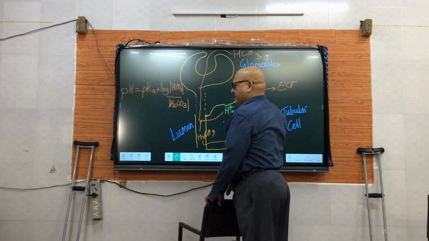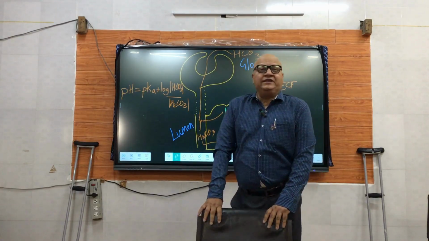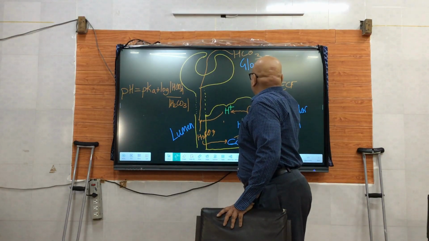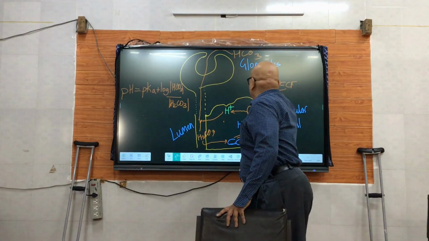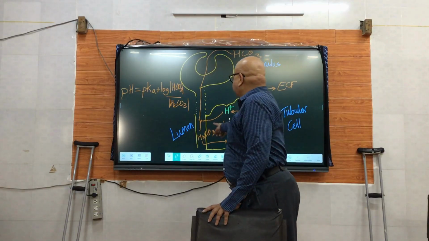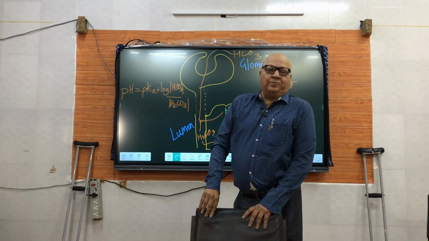This is the tubular cell, the distal convoluted tubule cell. So you can see there are two distinct mechanisms. The first one is generating HCO3 minus and pouring it into the extracellular fluid. And the second one is that the filtered bicarbonate is reabsorbed.